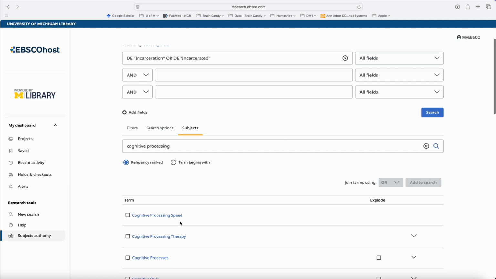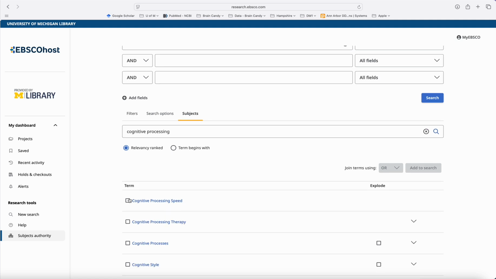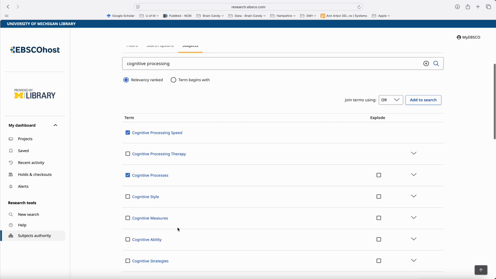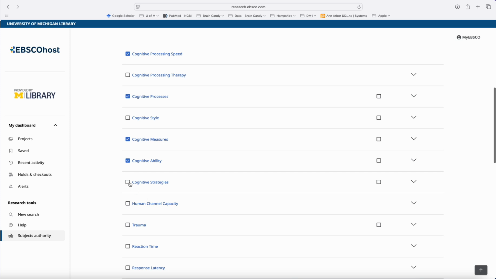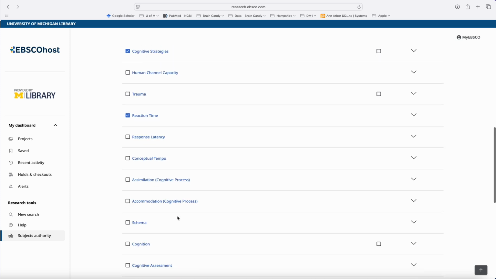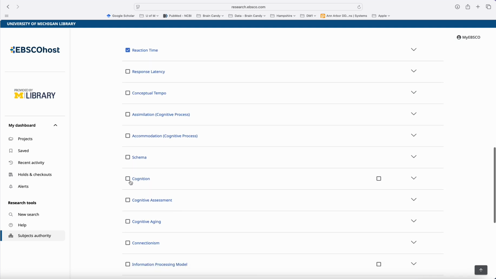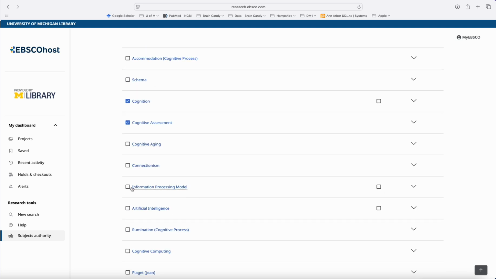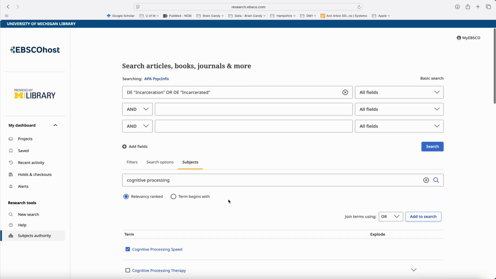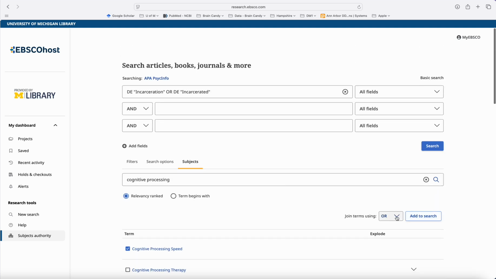You take a look at this, and then you have cognitive processes, cognitive processing speed, cognitive measures, cognitive abilities, cognitive strategies, and reaction time. You may want a bunch of these: cognition, cognitive assessment, information processing model potentially. So you might want to go through and look at a bunch of these, and then you add them to the search,